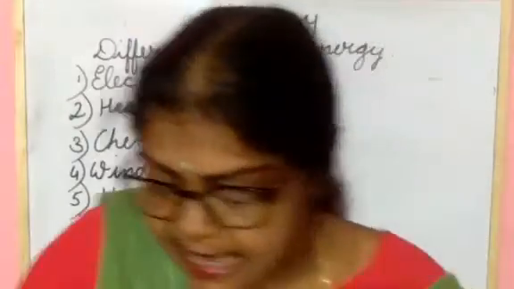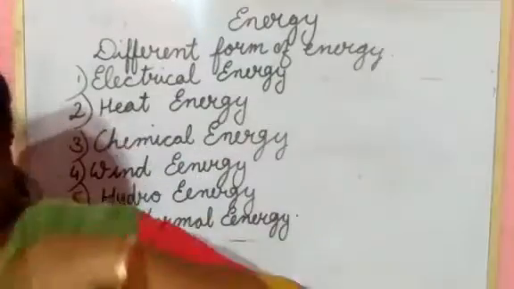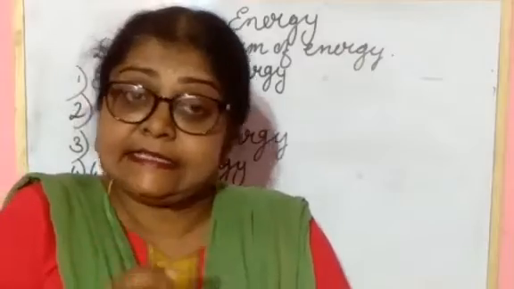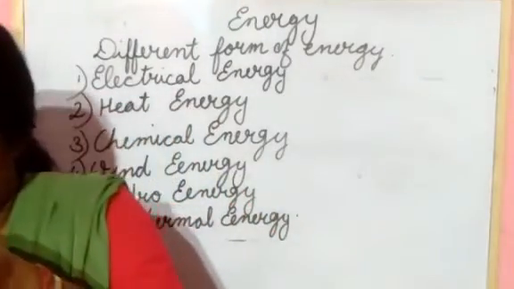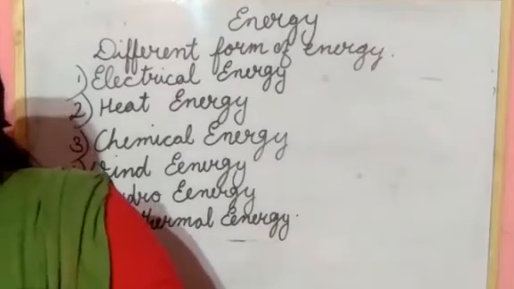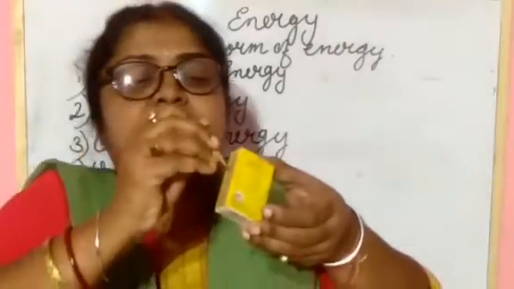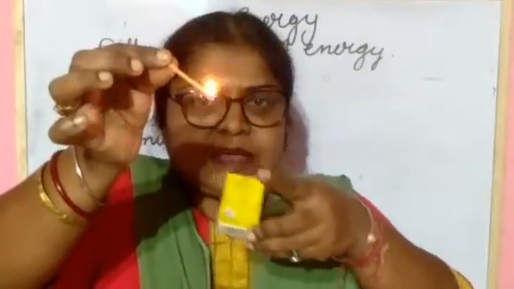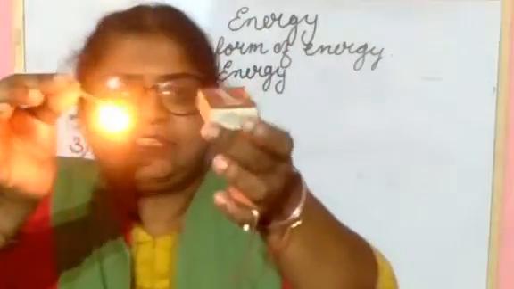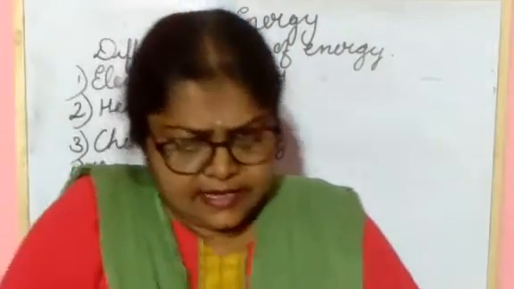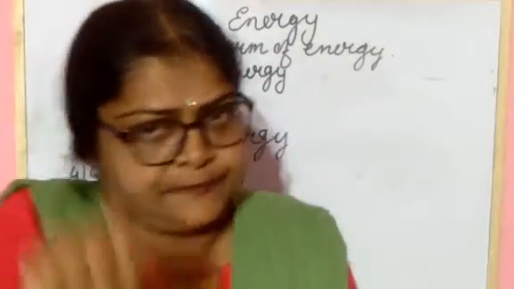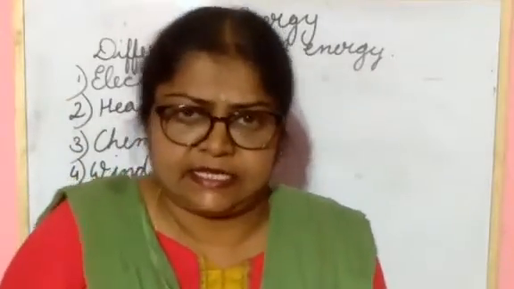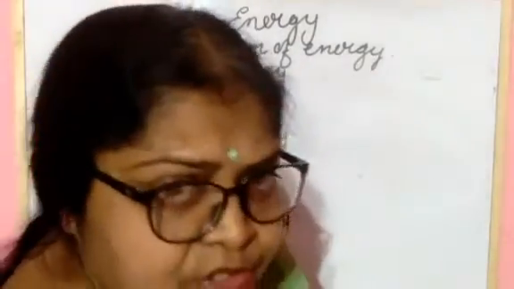Now you have seen lighting a matchstick. This is a matchstick, and when you light it, what do you get here? Chemical energy as well as heat energy. Or when you cook food, in that case also you get chemical energy as well as heat energy. So it is clear to you all.